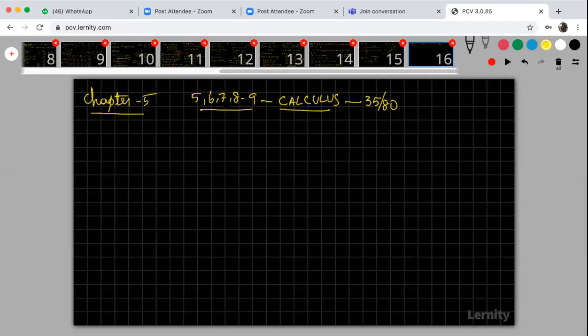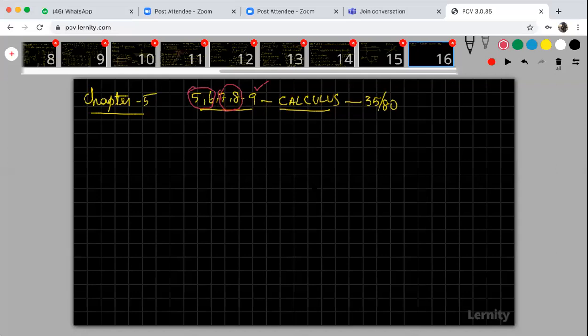Calculus means chapter number 5, 6, 7, 8, 9. Chapters 5 and 6 are differential calculus, 7 and 8 are integral calculus, and your 9th chapter is differential equations. That means differentiation, applications of differentiation, integration, applications of integration, and differential equations. All these 5 chapters together are called calculus, and in your board exam out of 80 marks, 35 marks will come only from these chapters.